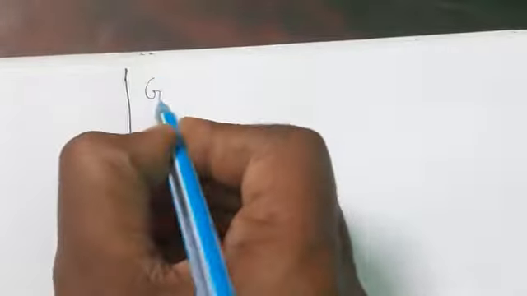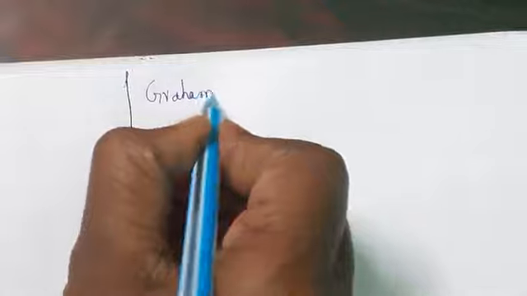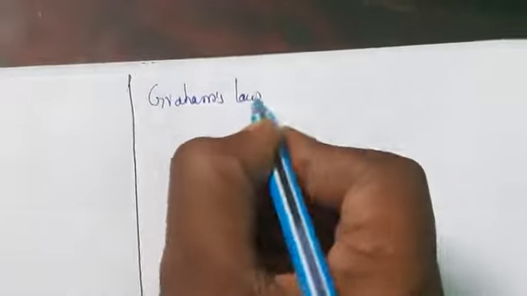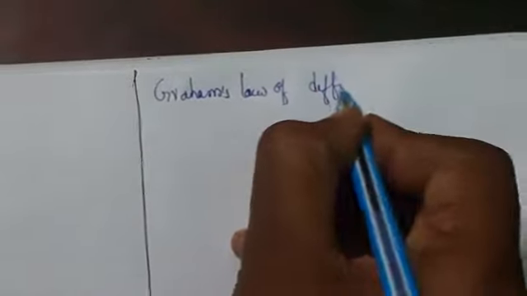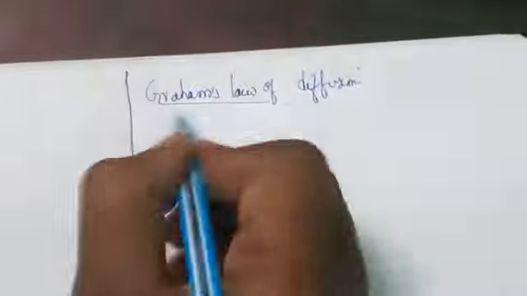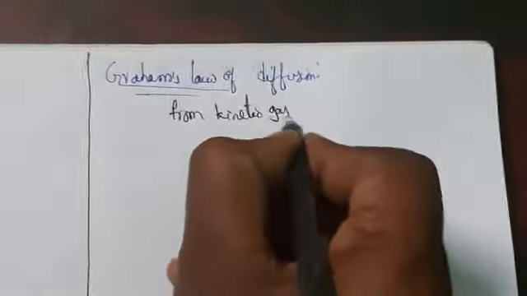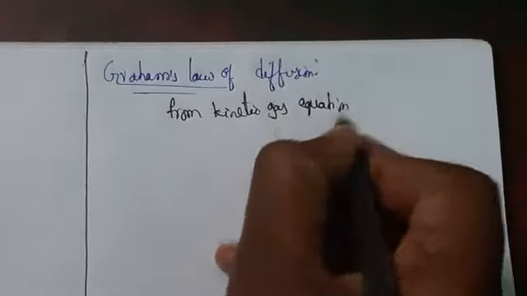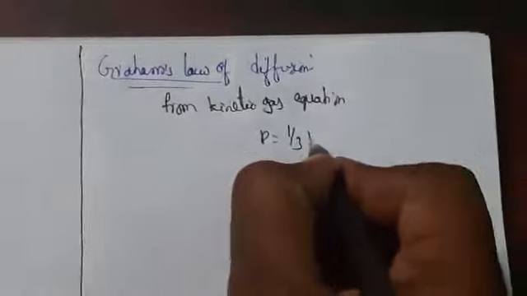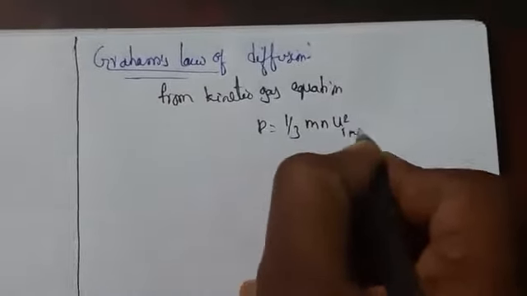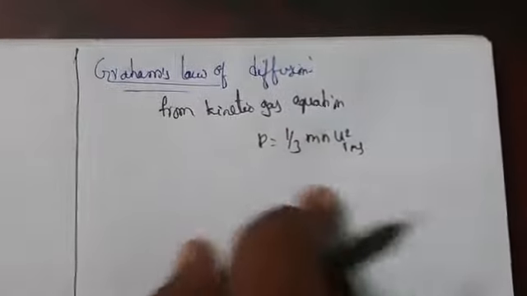Next, let us see Graham's law of diffusion. Based on the kinetic gas equation, we can derive Graham's law of diffusion also. From the kinetic gas equation, PV equals 1 by 3 mn u square RMS, where mn represents the mass of the gas.